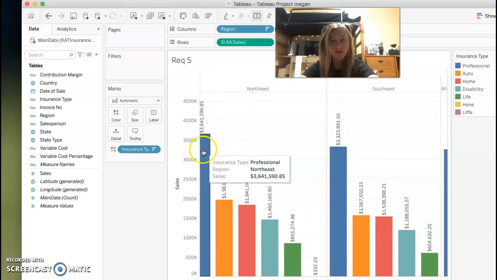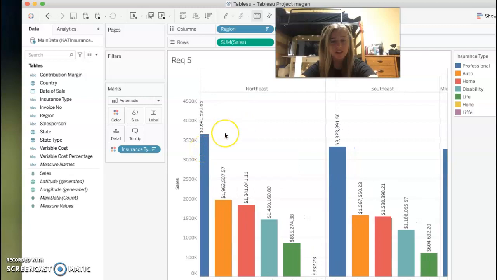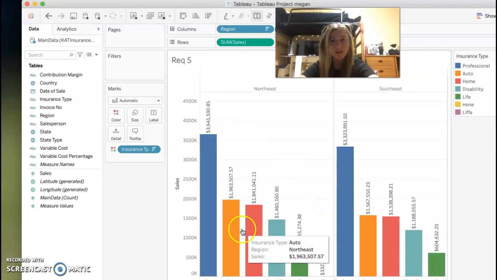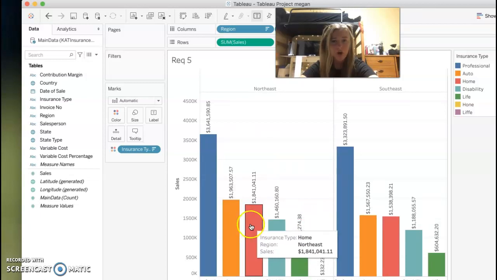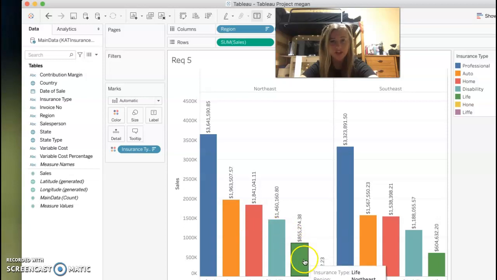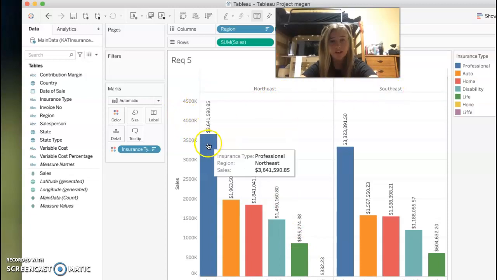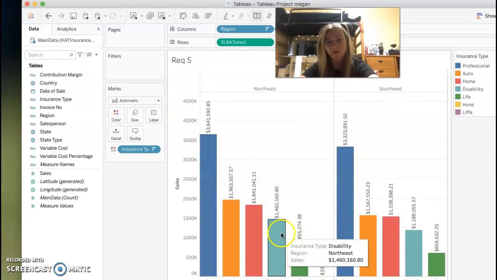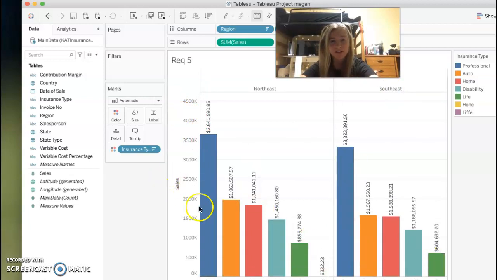Moving on, this graph shows the sales per region, but also our insurance type. So we have the professional insurance type, and then we have the auto, and then we have home and disability, and then life insurance. And we can see in both the Northeast and Southeast, professional is at the top and life is at the bottom in both graphs. Interesting to see that breakdown.